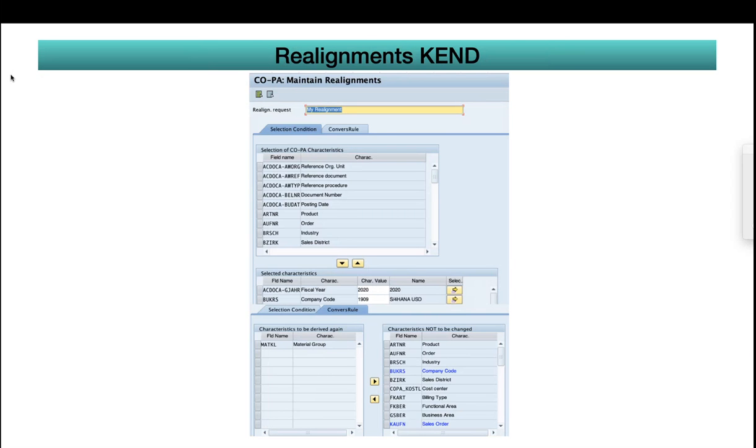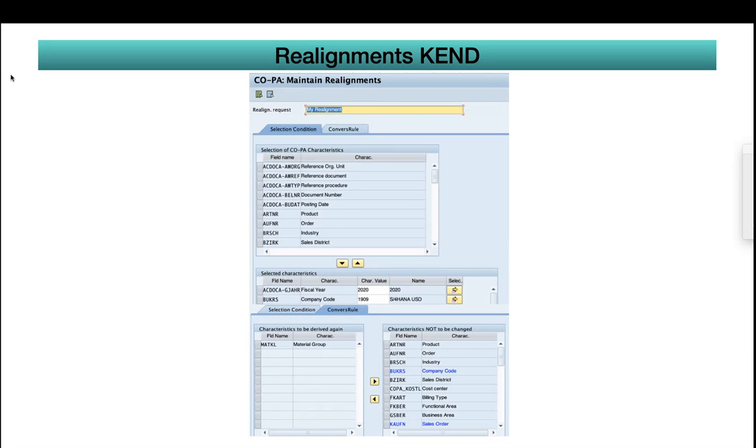So the next functionality is realignment. Any questions? I will put some pause here. Okay, if no questions, then I'll go into realignments. It is popularly known as KEND. Most of the COPA transactions are very famous, and people remember them with the transaction codes. This is realignment, KEND.